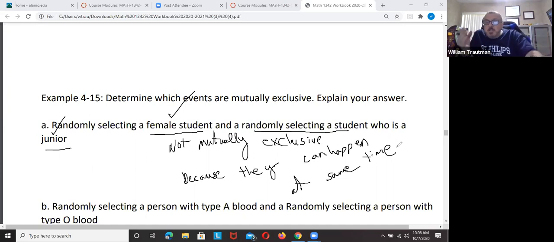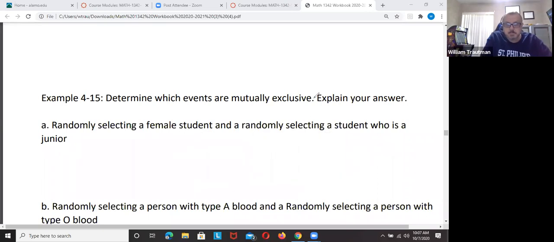I mean, the person can be a female and they can have junior status. So this statement is not mutually exclusive because it can happen at the same time. All righty.